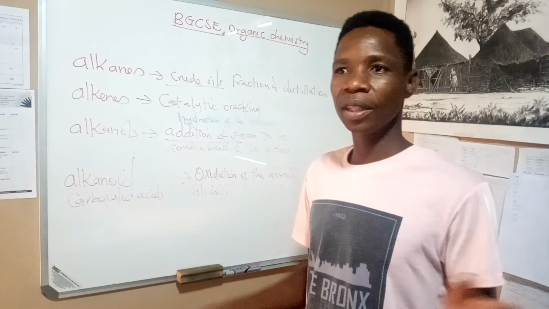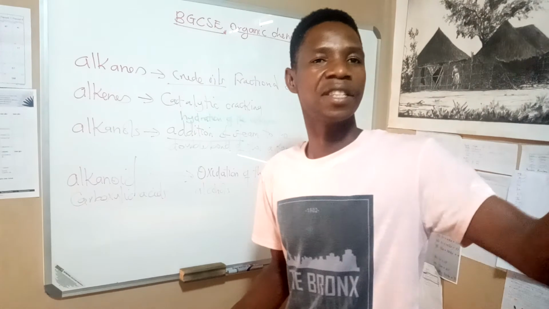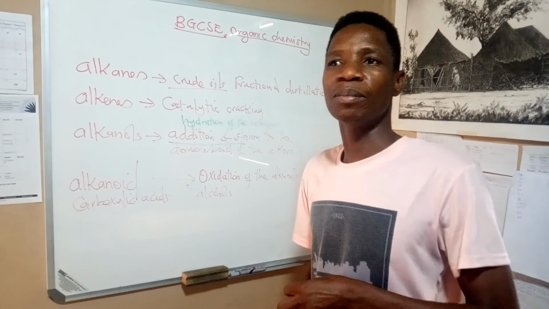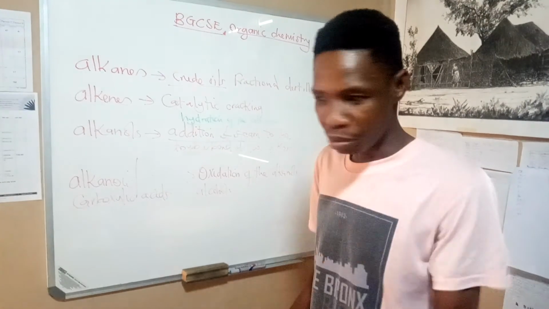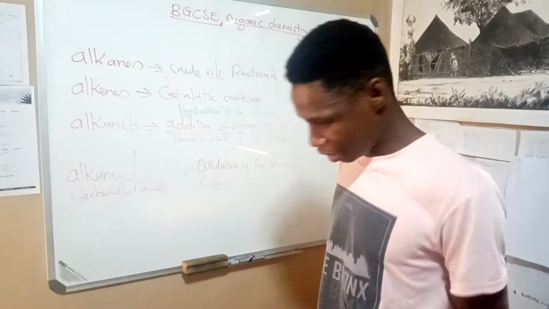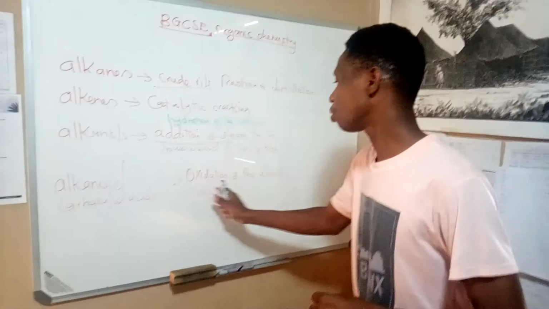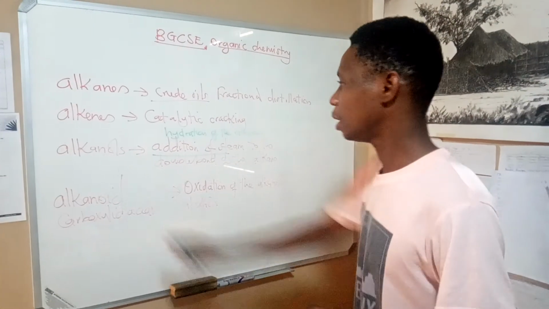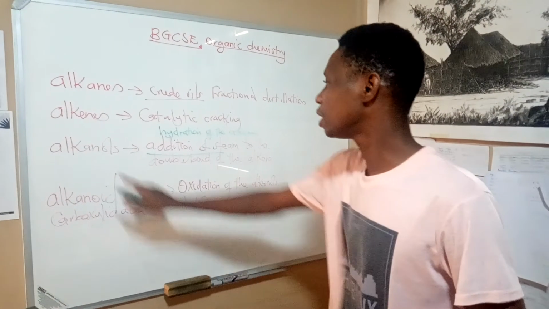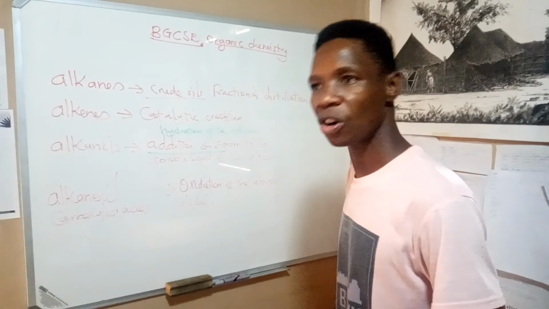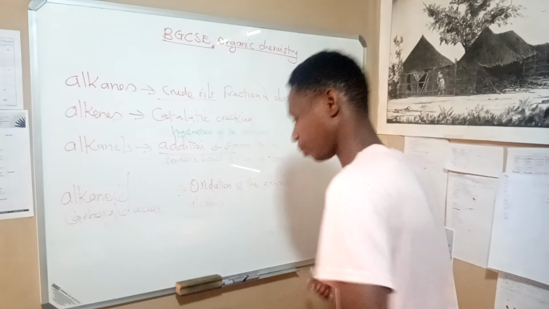Then the gas, oxygen, will come and react with the ethanol in that bottle. Then that beverage will become what? Sour. Oxidation of what? Of the alkanols. That means that the alcohols react with oxygen from the air.